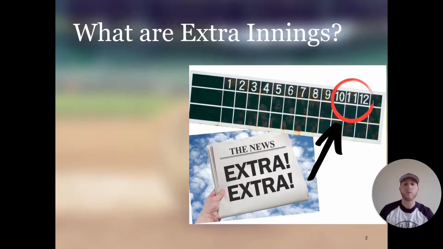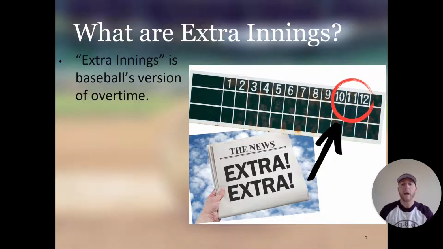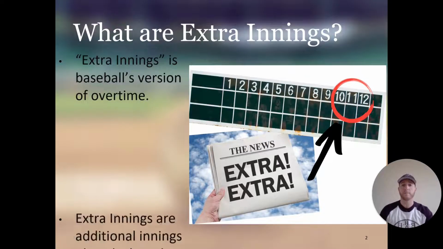So first we have to go over what extra innings are. Extra innings is basically baseball's version of overtime. You know how a lot of sports have overtime? Basically, after the game is over and there's a tie, there's extra time and that's usually called overtime. Well, in baseball, it's called extra innings.